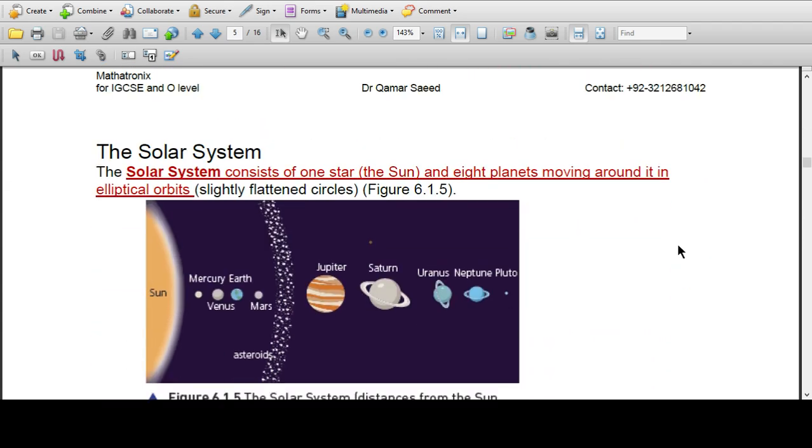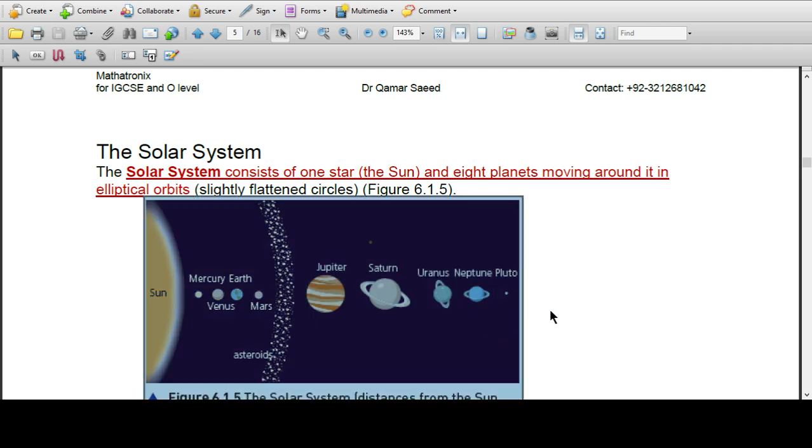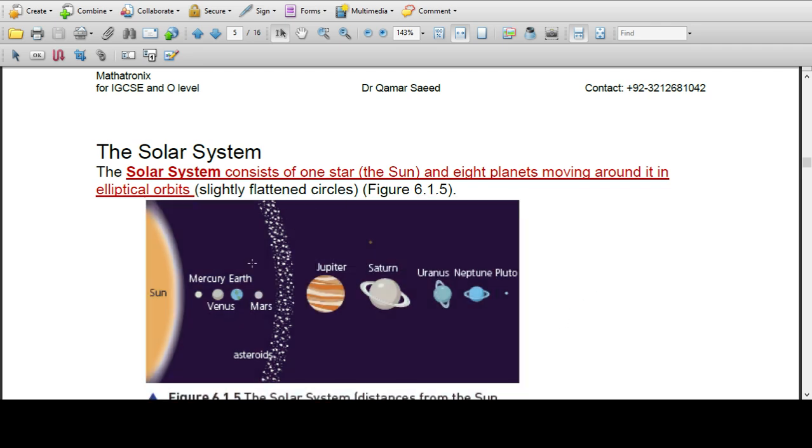The solar system consists of one star and 8 planets moving around it in elliptical orbits. Here we have 4 planets that are rocky, while these 4 are gaseous. Their shape is a slightly flattened circle.